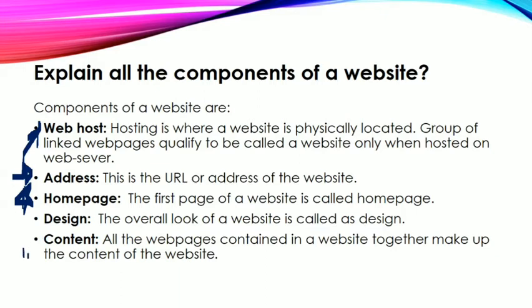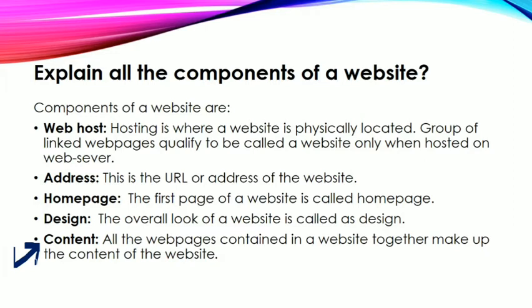Then next we have content. Content means web pages, images, videos, audio, text, backgrounds, everything that we have in a website, including all the web pages and all the links, will be the content of a website. And without content, nobody will open the website. Now let's suppose that Google search will not provide you the search results. If Google doesn't give search results, it means Google will not be a useful thing for us. So there we will not use Google. So it means content is a must for a website.